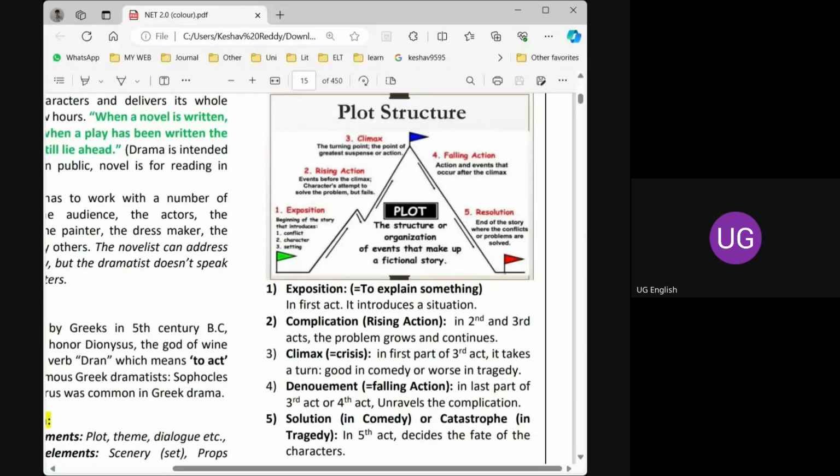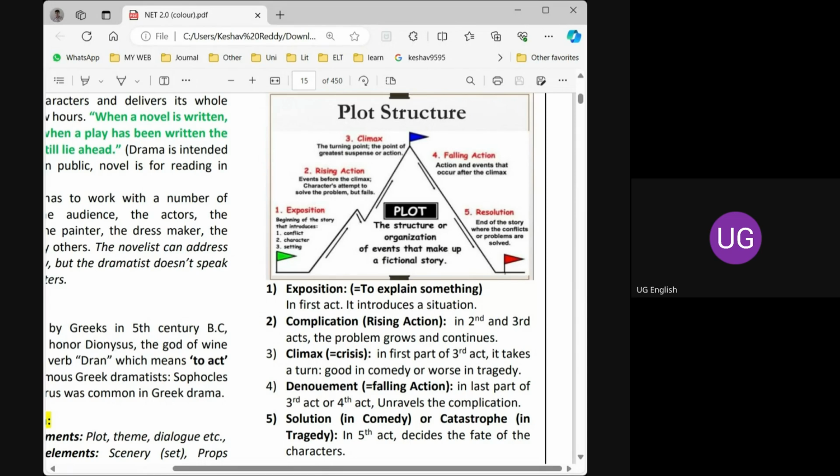Exposition is the beginning of the drama, to explain something, to expose something, to talk about something, to introduce a situation. Complication is the rising action. Generally in tragedies, what happens? Due to the error of the hero, some complex issues arise, some problem will grow. That is called complication, and the complication goes to a serious situation in the story, the peak stage, that is called climax, the crisis.